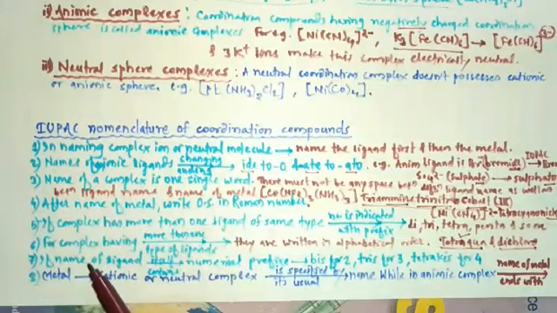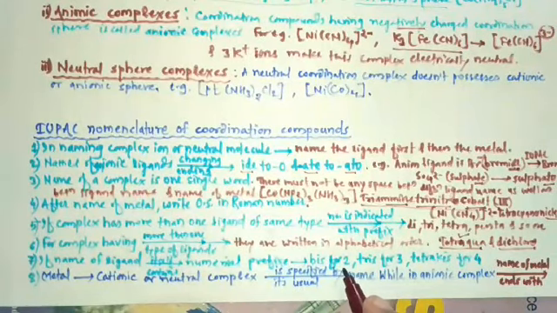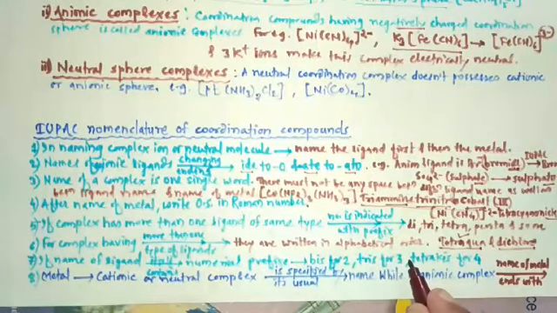See once again. If the name of ligand itself contains numerical prefix, then display number in prefixes with bis for 2, tris for 3, tetrakis for 4, and so on. So ligand name is written in the parentheses.